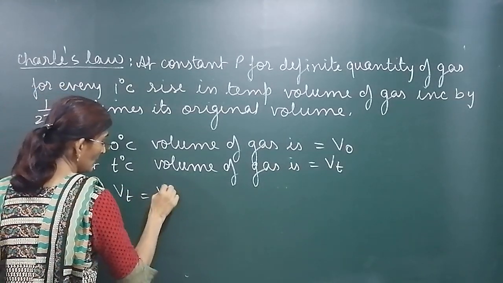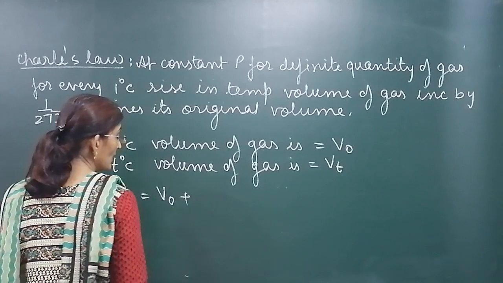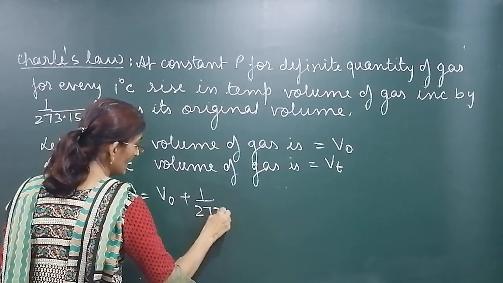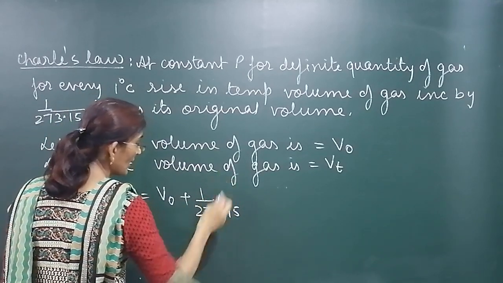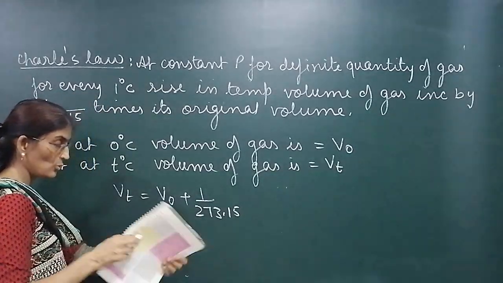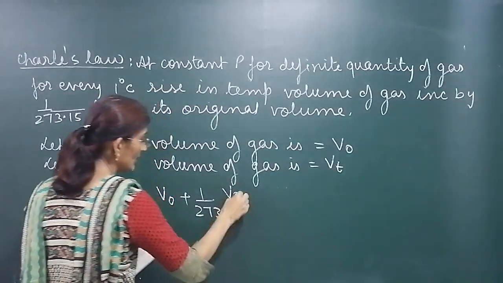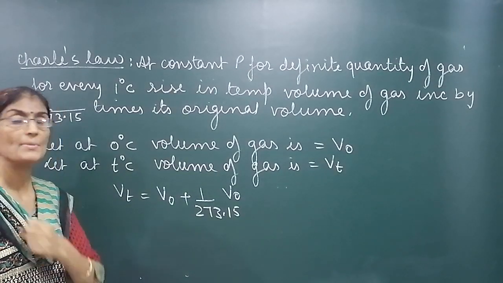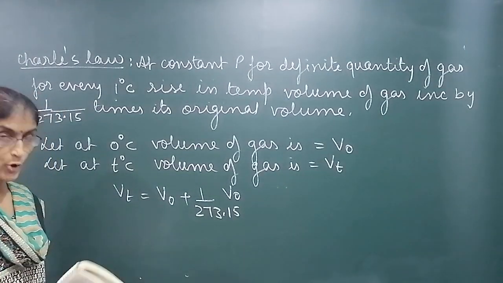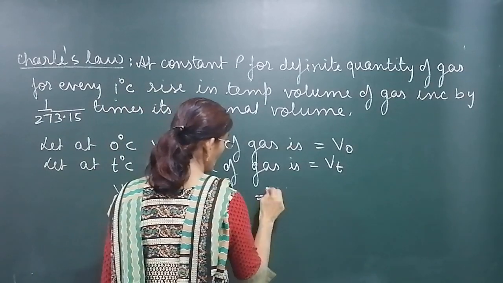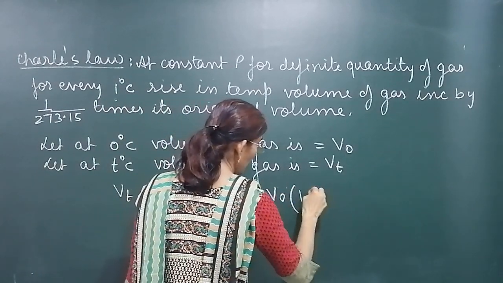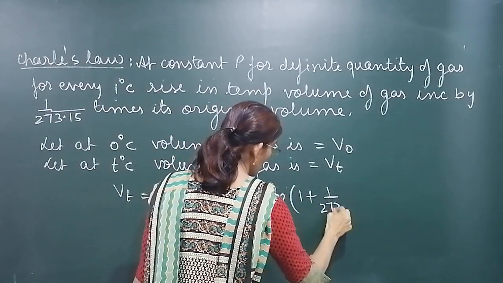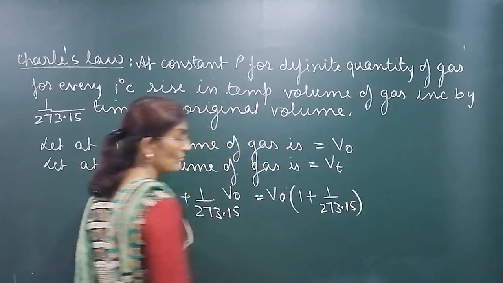VT would be V0 plus 1 upon 273 times of original volume, and that is V0. This is the volume of the gas at any temperature, that is VT. If we take common V0, then it will be 1 plus 1 upon 273.15.